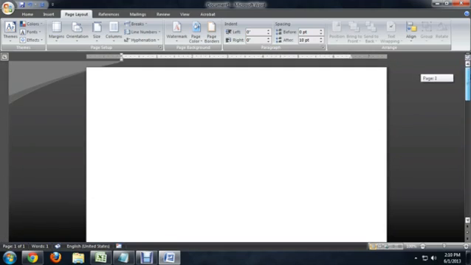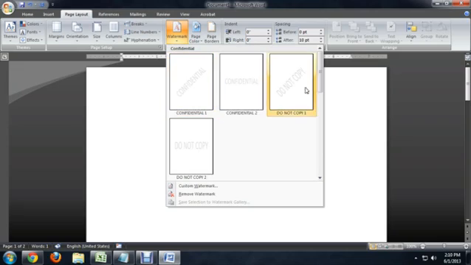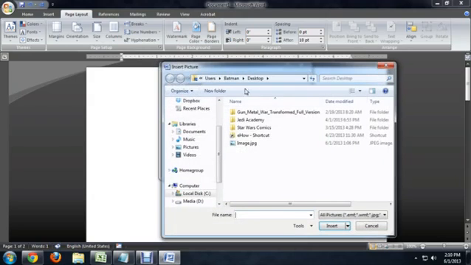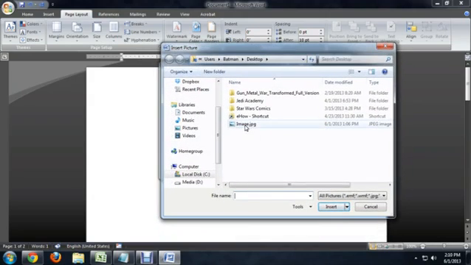We're going to click on the Page Layout tab and come over to Watermark underneath Page Background. And we've got a few different ones that we can choose from that are built in, like Confidential and Do Not Copy. But we're going to click on the Custom Watermark. And we want to select an image or a picture, and we're going to click to choose our picture, and I've got this image just sitting on my desktop.